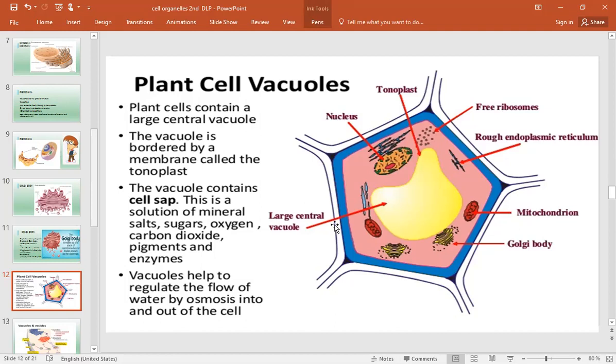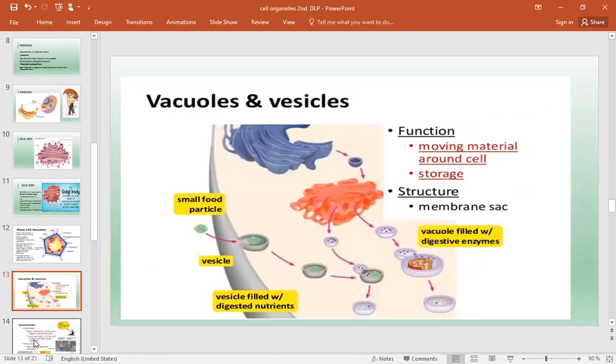Got my point? Okay, now where are we going to go? There are some interesting organelles, vacuoles and vesicles. Now vacuoles, we have already done. Now we will deal with the vesicles. Vesicles are very small. You can say they are membrane bound and spherical. They are made in the Golgi body, as you have already seen, and sometimes in the endoplasmic reticulum also, or parts of the cell membrane.